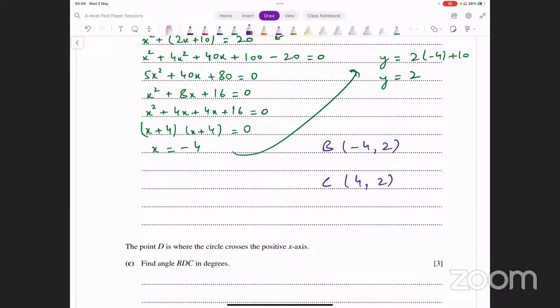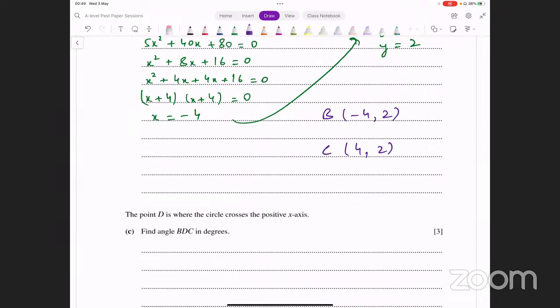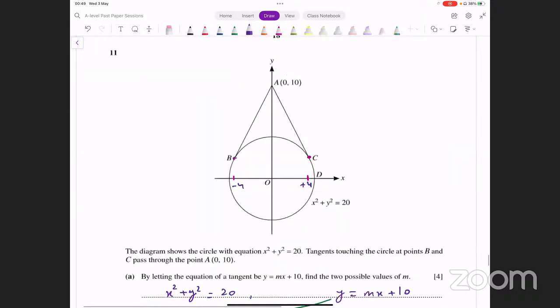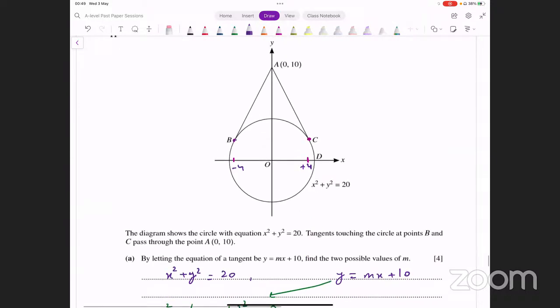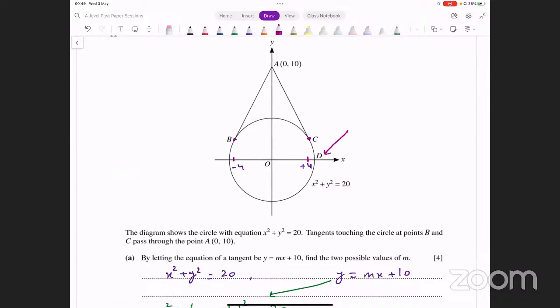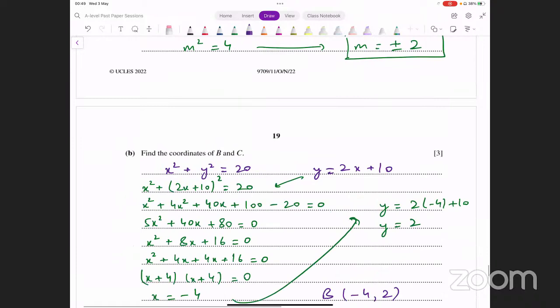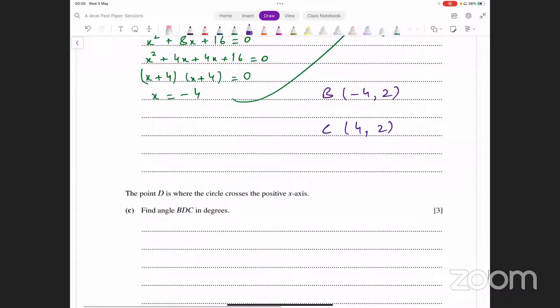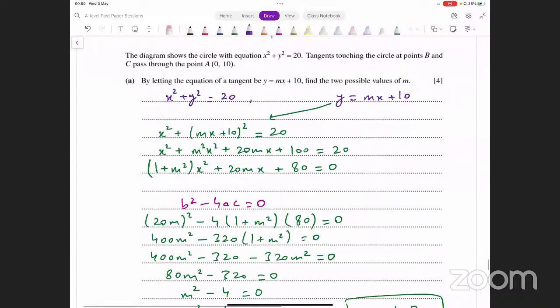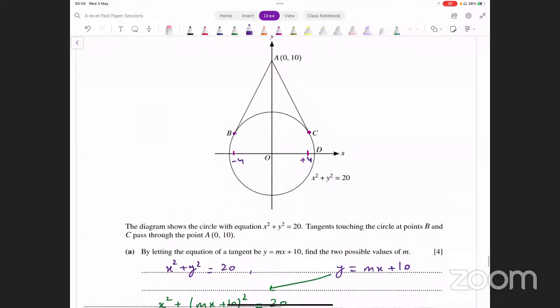And now finally we have this, given that the point D is where the circle crosses the positive x-axis. Yeah, okay, so you can see that here. This is the point D. It's the x-intercept of the circle on the positive side. Find the angle BDC in degrees. Okay, BDC.